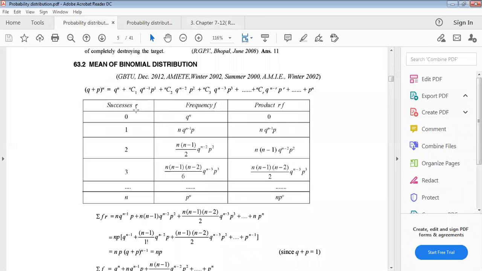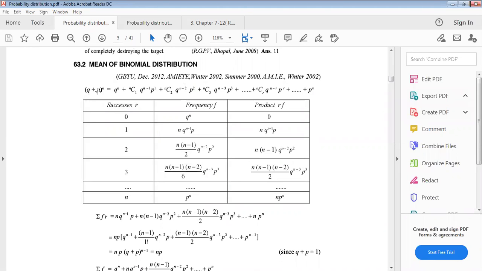Suppose we want the mean of the binomial distribution. We can also use the tabular method to find the mean of the binomial distribution. You must know this is (q plus p) whole to the power n. This is the binomial expansion of q and p, where p is the probability of success and q is the probability of failure.